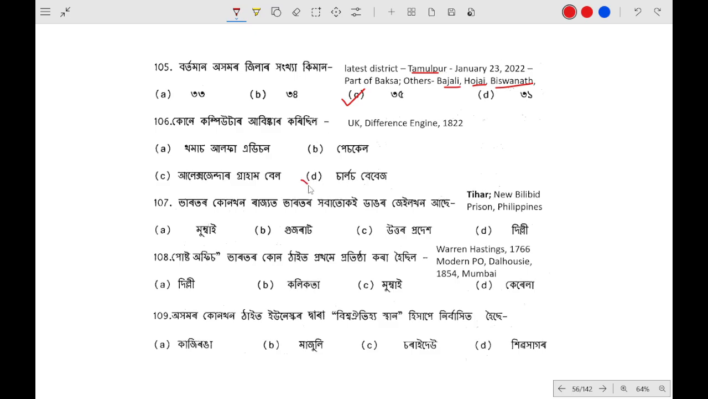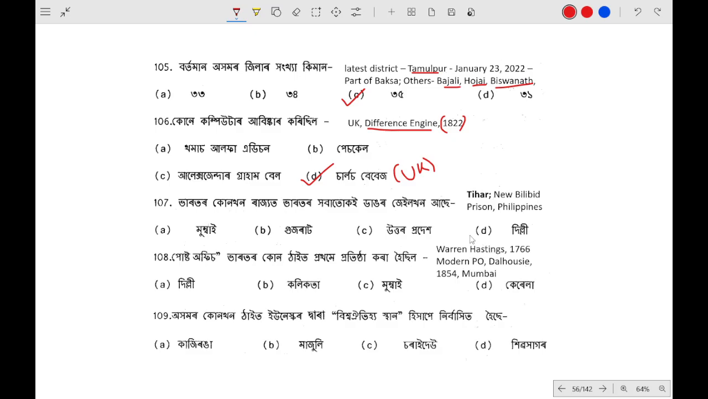Who invented the computer? Everybody knows, Charles Babbage. And where is Charles Babbage from? He is from the UK. And the mechanical computer that he invented, what is its name? Difference Engine. And in which year did he invent the mechanical computer? 1822.